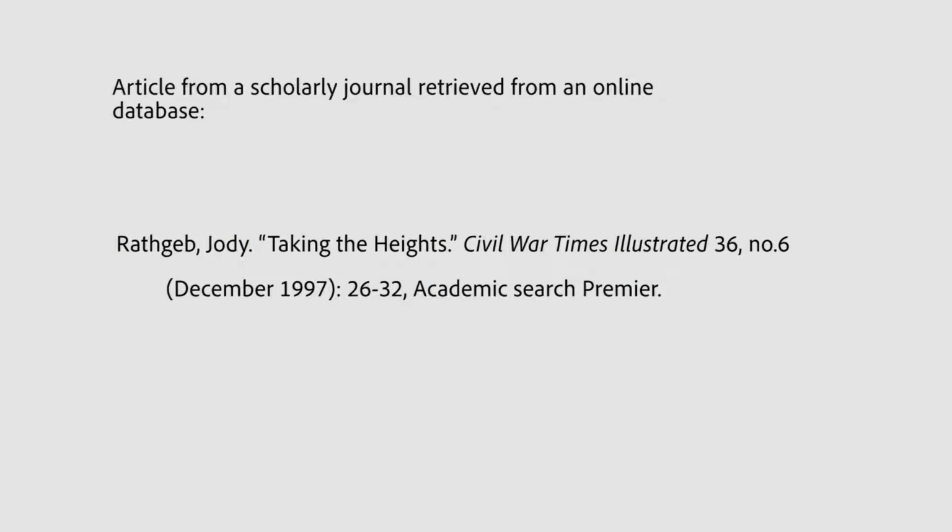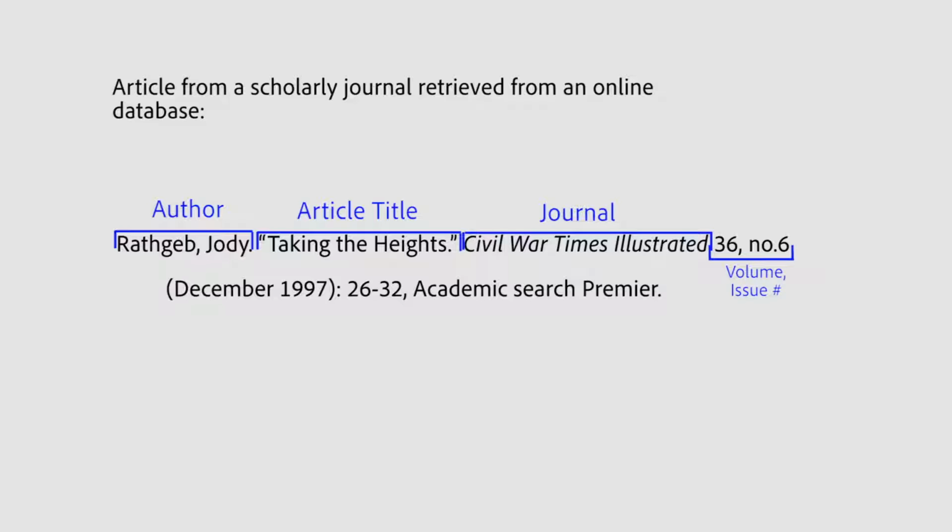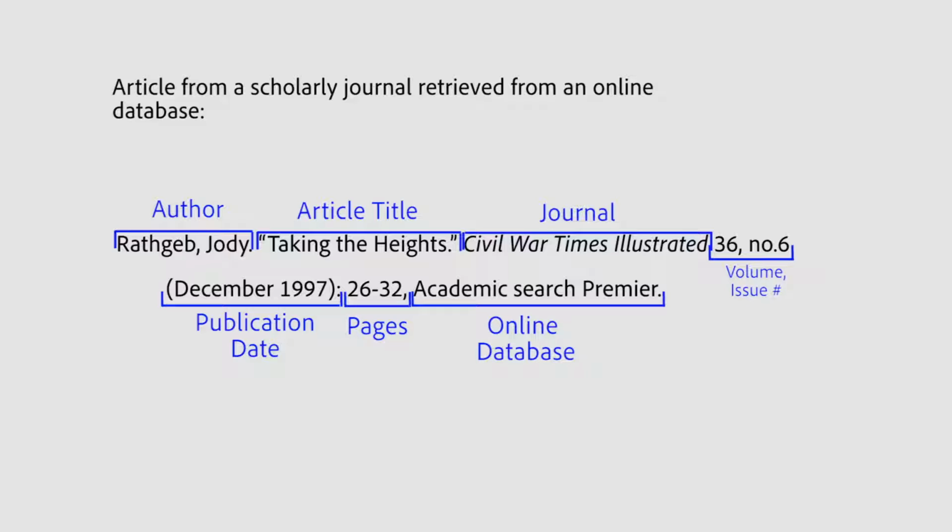For an article from a scholarly journal retrieved from an online database, you start again with the author, last name, comma, first name, period, the title of the article in quotation marks followed by a period, the name of the journal in italics, the volume number, comma, issue number, publication date in parentheses, colon, pages, comma, online database name, period.